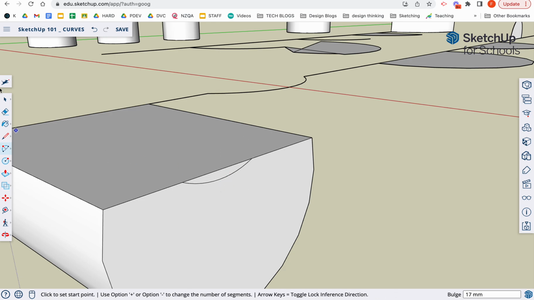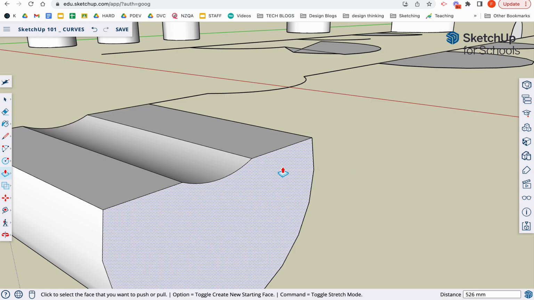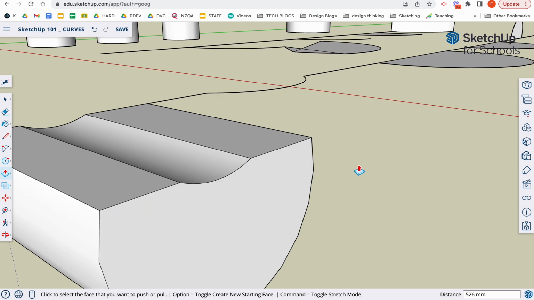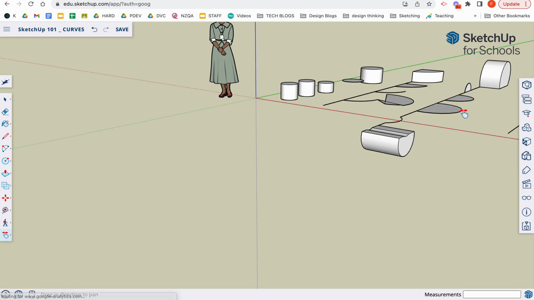Let me demonstrate that little kind of curved tray concept that I was talking about. So if we go push, pull all the way to the back, kind of like that, nice little groove, you could be using that tool there. So it doesn't necessarily require the center of a circle.